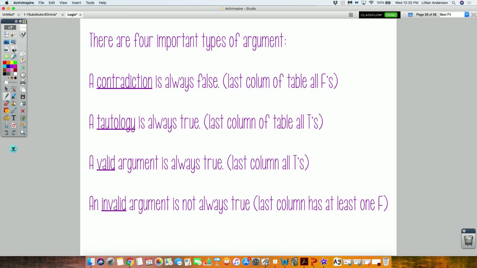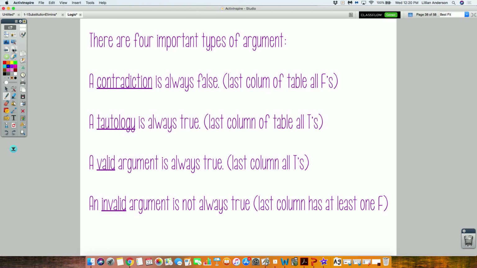Okay? So just a couple of things just to make sure we got it down. A contradiction is when it's always false, meaning that whatever we're trying to figure out, that column has all F's. Tautology is always true, so whatever column that is, a lot of times the last column, all T's. Valid is if whatever we're trying to determine is all T's.